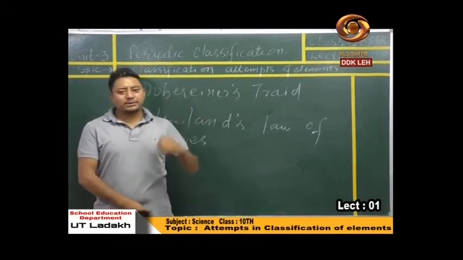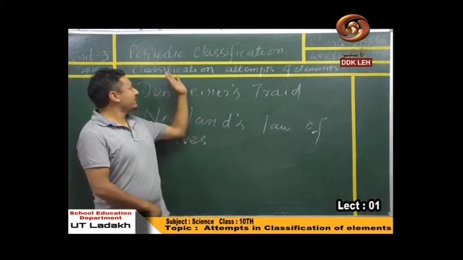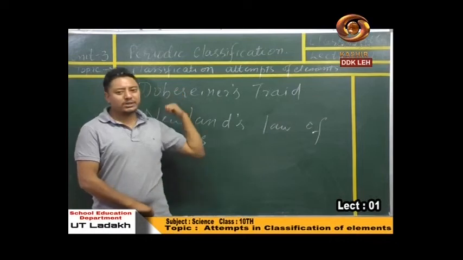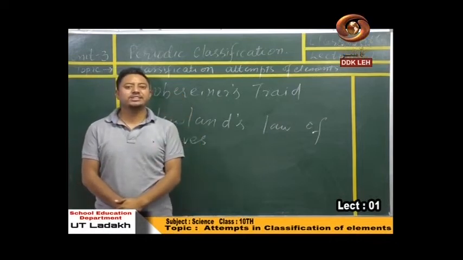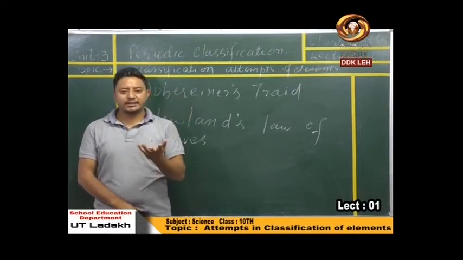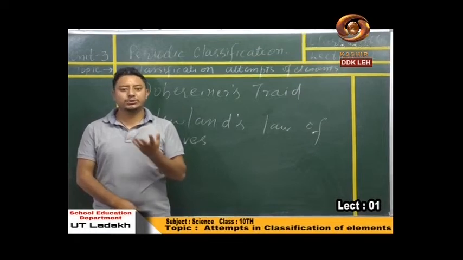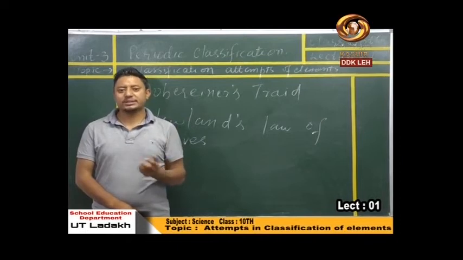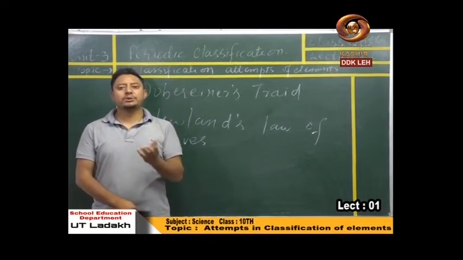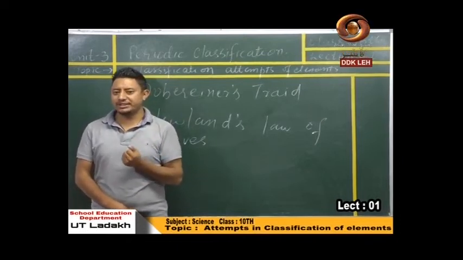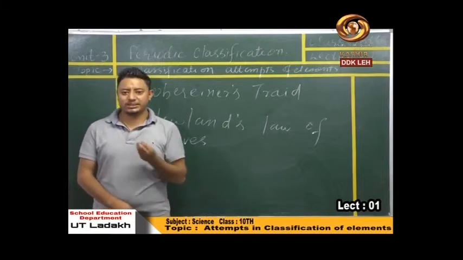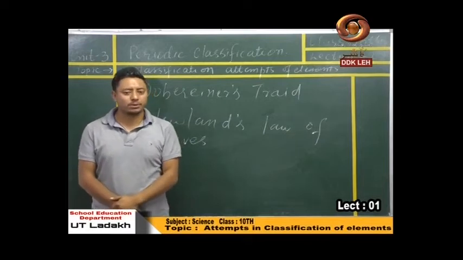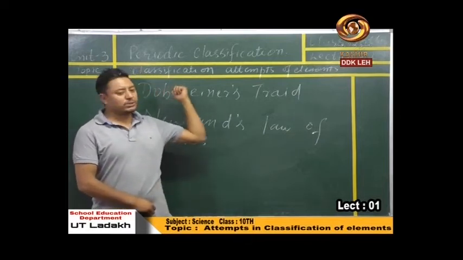So today we are with a brand new unit. Title is Periodic Classification of Elements, where we are going to study the classification of elements as per different scientists, how they use their criteria to classify different elements, what were their merits and what were their demerits, and what are the trends in periodic classification, how they used to relate each other properties, and how they classify elements on the basis of that particular properties. So let's start with today's topic.